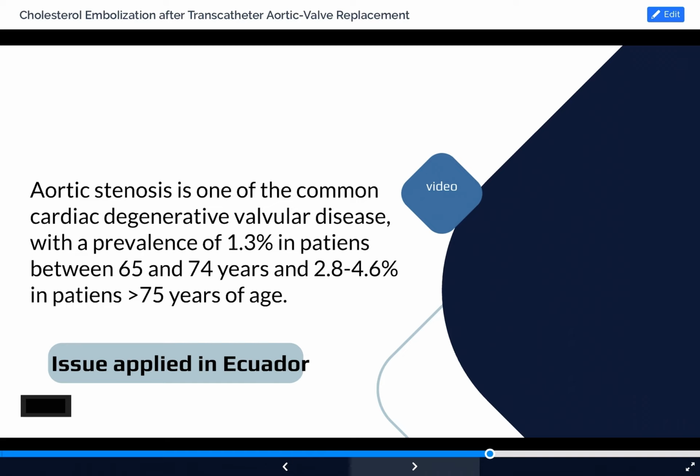Situation in Ecuador. Aortic stenosis is one of the common cardiac degenerative valvular diseases, with a prevalence of 1.3% in patients between 65 and 74 years, and 2.8 or 4.6% in patients over 75 years of age.